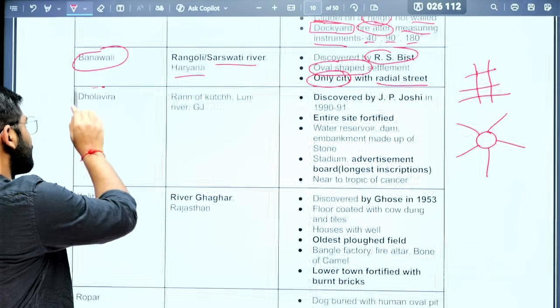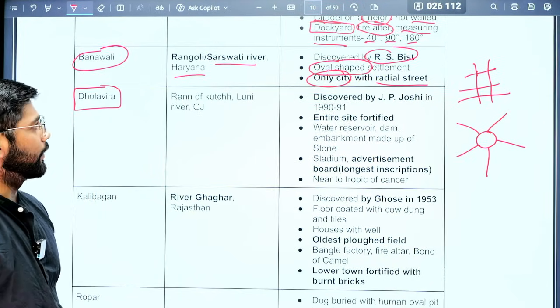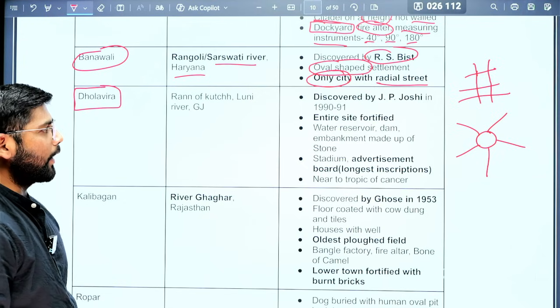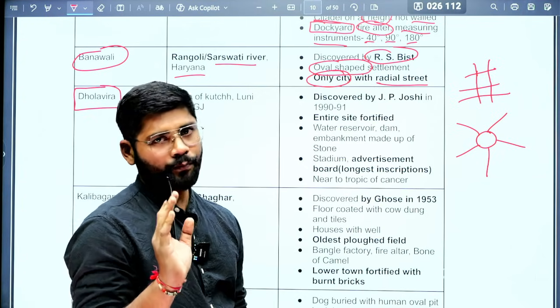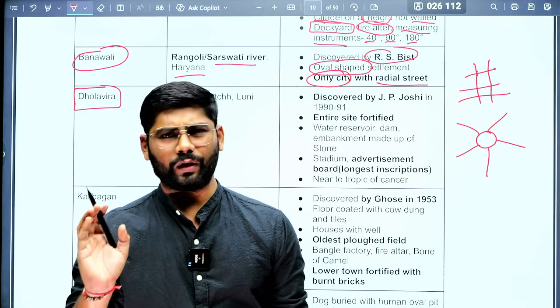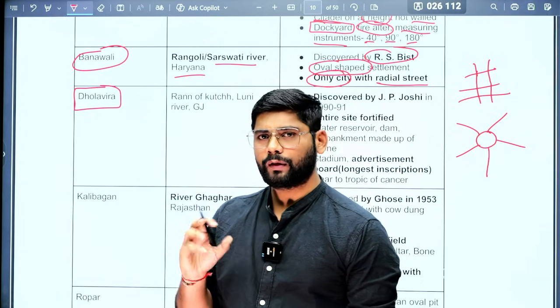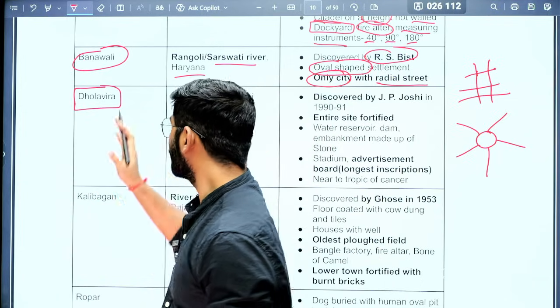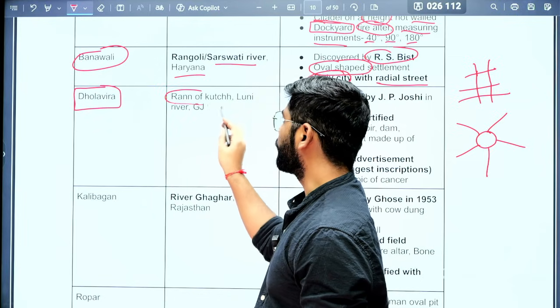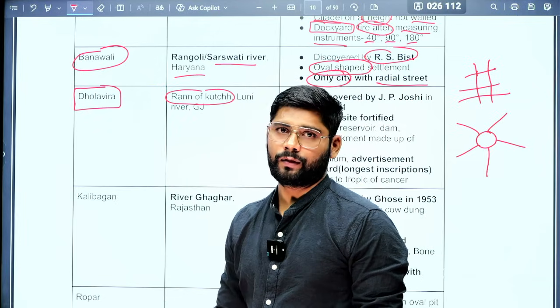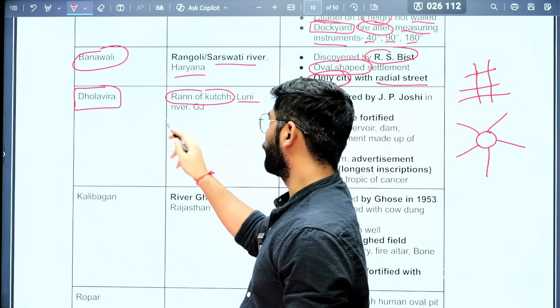Then next important is Dholavira. They have asked a question again about Dholavira: in which of the following sites have we found the evidence of water conservation? Now the trick you need to know, even if you know the geography: where is Dholavira located? It is located in the Rann of Kutch. The Rann of Kutch is nothing but a desert, on the bank of the Luni river.